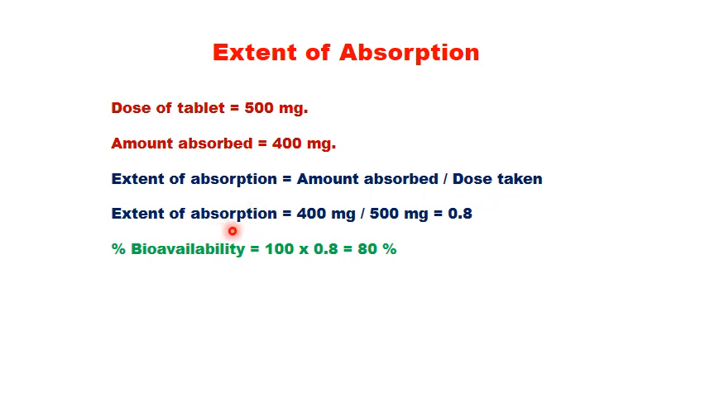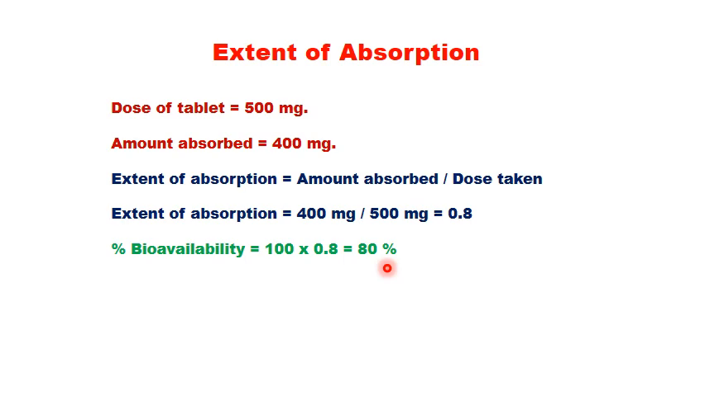So, the extent of absorption is equal to 400 mg by 500 mg, which is equal to 0.8. And if we calculate percentage bioavailability, you multiply 0.8 with 100 and you'll get 80%. That means the bioavailability of the tablet is only 80%.